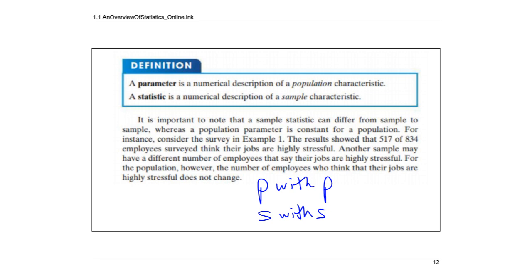So therefore, that would be a statistic. If 834 had been my population, then that description would be a parameter. We're going to look at more in part 2, but I just wanted to show you the way I remember this is that parameter goes with population and statistic goes with sample. So you've got the letter P with the letter P and the letter S with the letter S. All right, so let's move on to part 2.